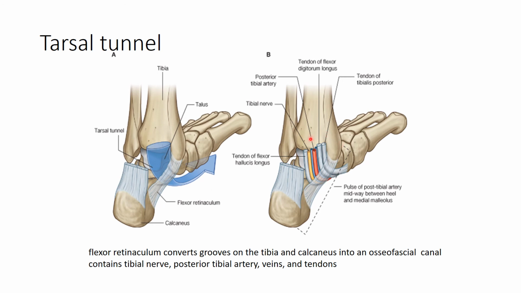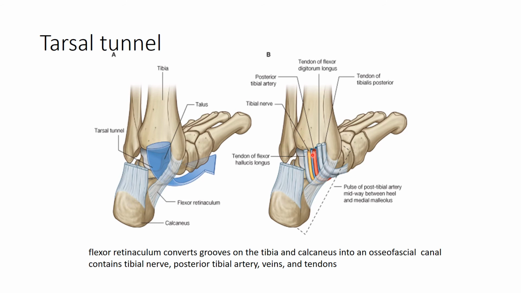Now this groove on the tibia and the calcaneus is transformed by the flexor retinaculum, which is the consolidation of the deep fascia or the crural fascia, into an osseofibrous tunnel or canal, and this osseofibrous tunnel is known as the tarsal tunnel. It harbors the tendons from the deep portion of the posterior compartment of the leg and the neurovasculature.